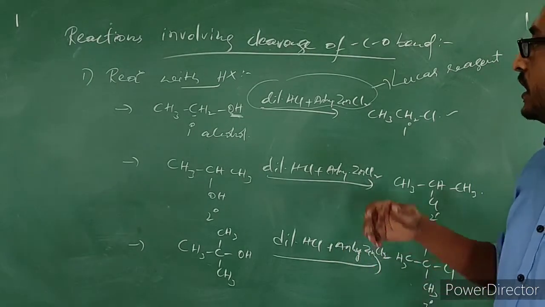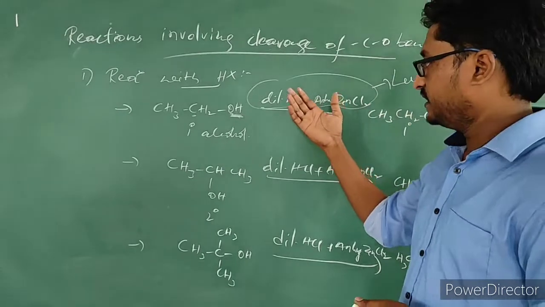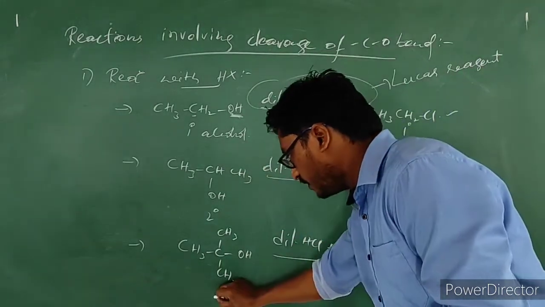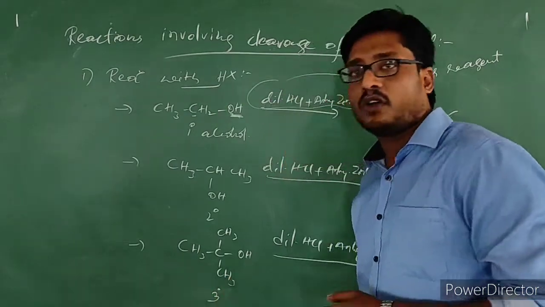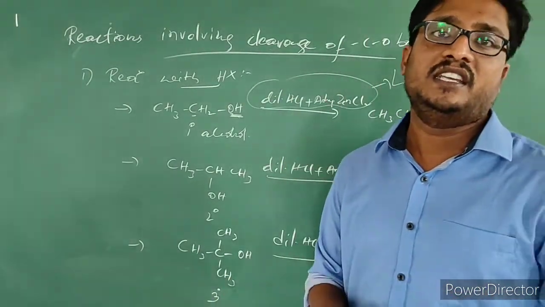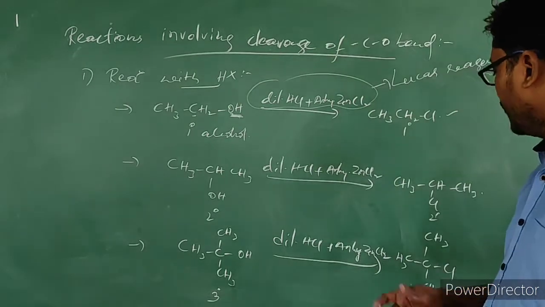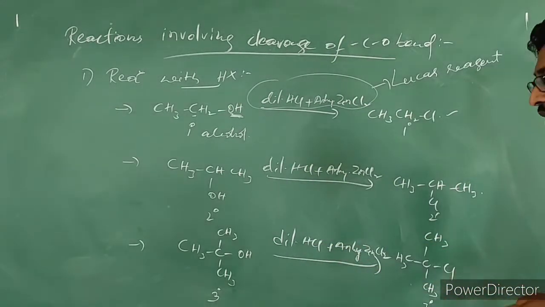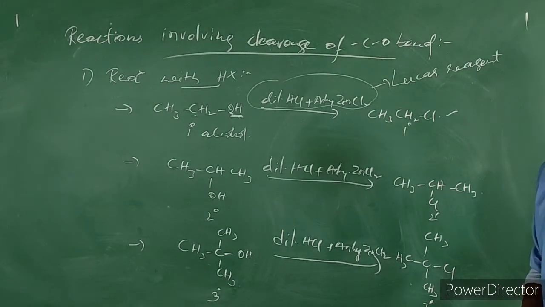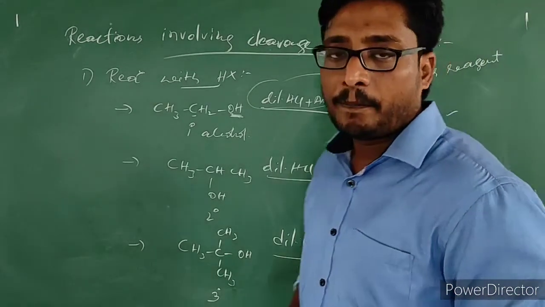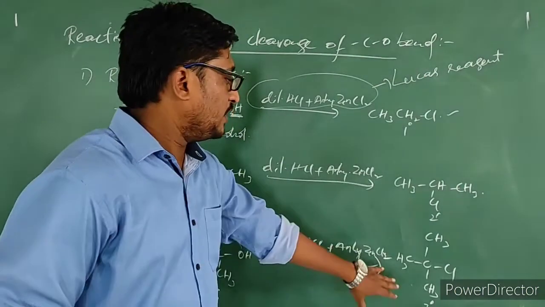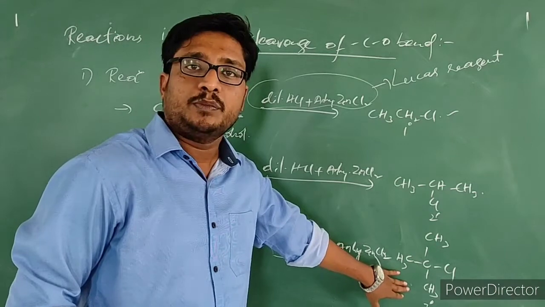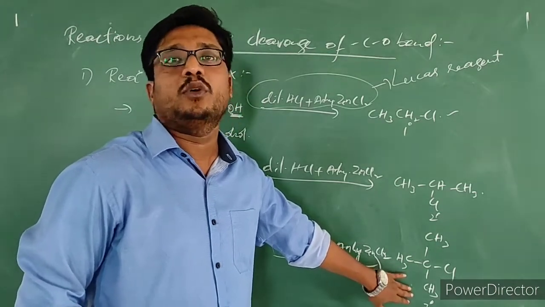So when we are treating primary alcohol, secondary alcohol and tertiary alcohol, tertiary alcohol will produce turbidity easily because when tertiary alcohol reacts with this Lucas reagent, it forms tertiary alkyl halide, which will be insoluble. Since it is insoluble, it forms the precipitate or turbidity easily within no time.